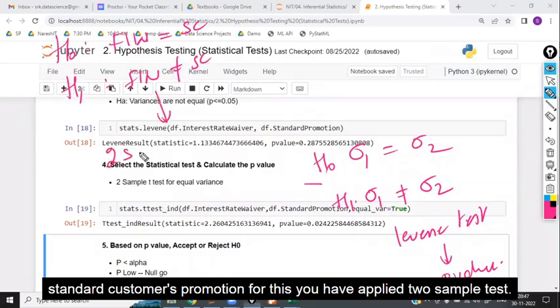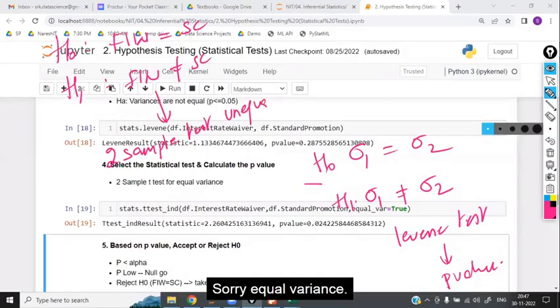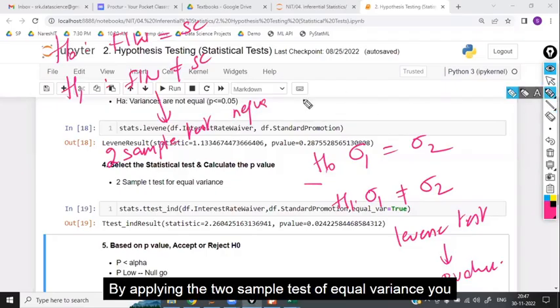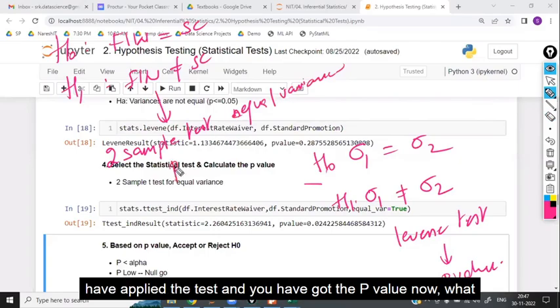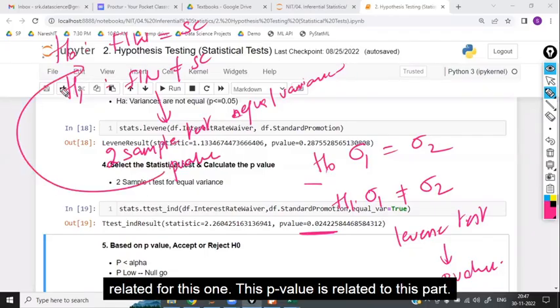For this you have applied the two-sample test, sorry, equal variance. By applying the two-sample test of equal variance, you got the p-value, and this p-value is related to this one.